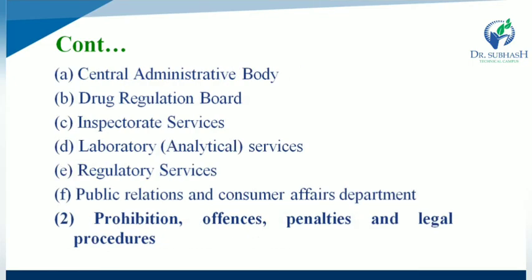In organization and functions, first, a central administrative body is available. Second, a drug registration board or committee is available. Third, inspectorate services are available. And fourth, laboratory analytical services like CDL, the Central Drug Laboratory, are available.